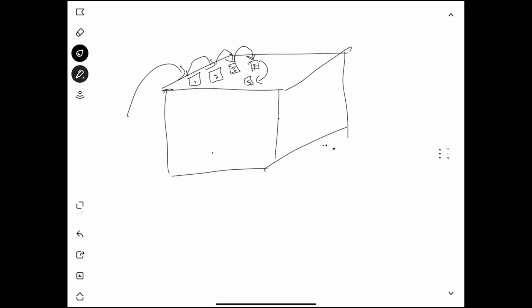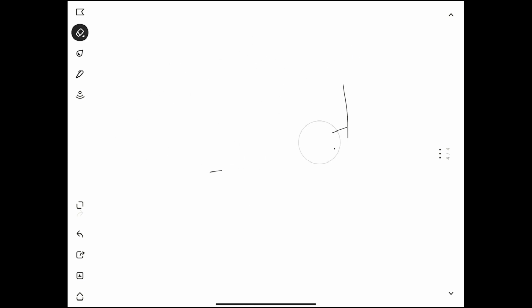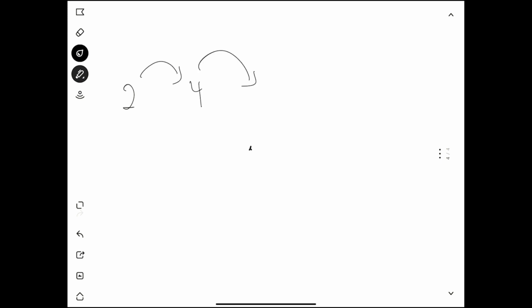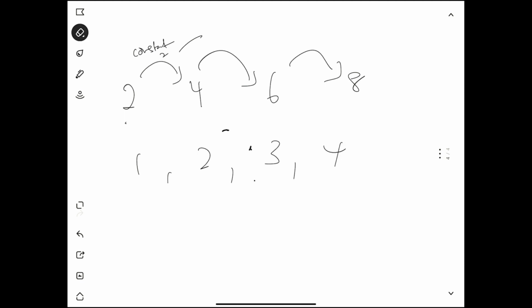So in essence, when you're looking at for loops, it need not be an order of 1. It can be an order of 2 to 4 to 6 to 8. It can be any order, as long as there is a constant jump, like a constant 2 jump from one item to another, or it can be 1, 2, 3, 4, 5, where there is some form of pattern, always incrementing by one.